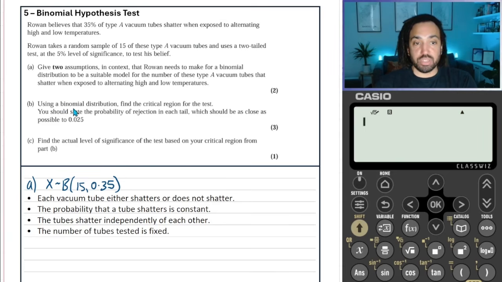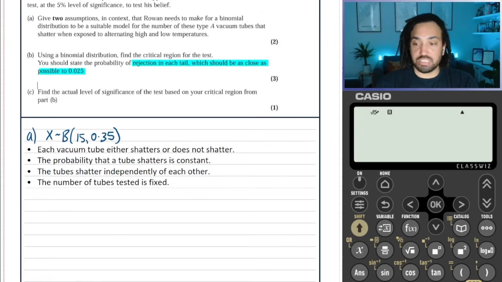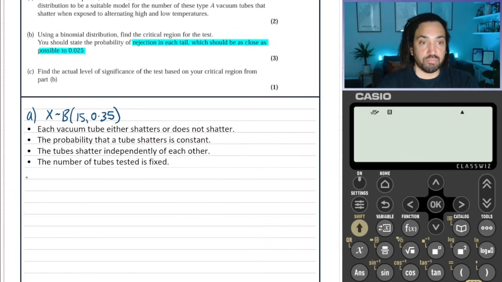Okay, now it says, by using a binomial distribution, find the critical region for the test. And you've got to read this nice and carefully, because it does say that rejection in each tail should be as close to 0.025 as possible. So not necessarily has to be smaller than 2.5%. It just says has to be as close to it as possible.